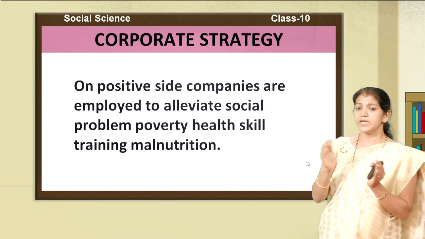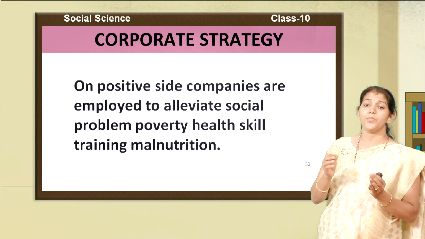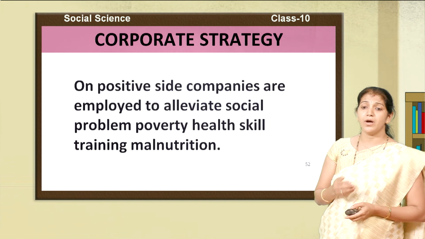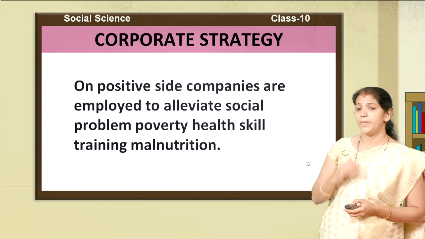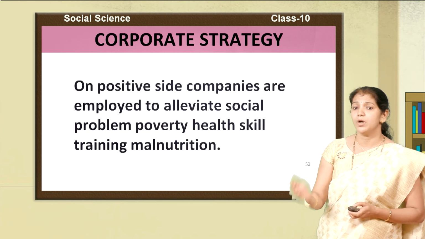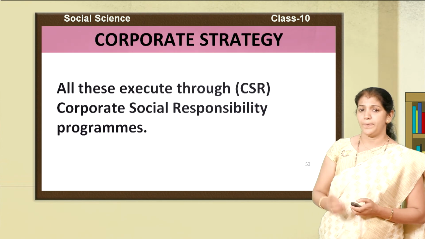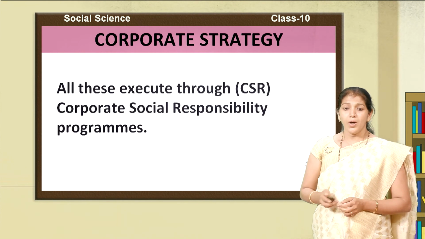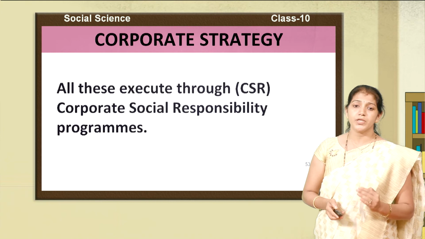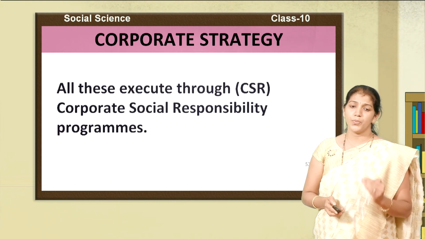So they are showing some social welfare programs. Externally it creates awareness of the importance of the companies, but in result they are exploiting people and getting more profit from them. So corporate strategy is also considered one of the problems of Indian society. All these programs are undertaken through corporate social responsibility programs.